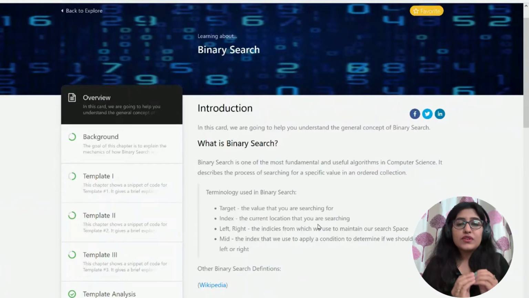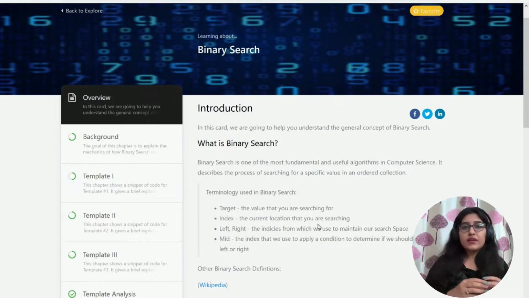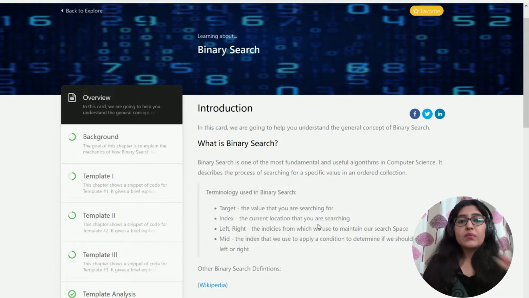This Explore section will give you an overview of the data structure, what are the different kinds of questions which are there. Plus, the advantage of using this section is based upon a pattern that can be followed in various questions that can be solved using this binary search. They will tell you that this is the code template that you can use. You can use that particular template again in order to solve similar questions.